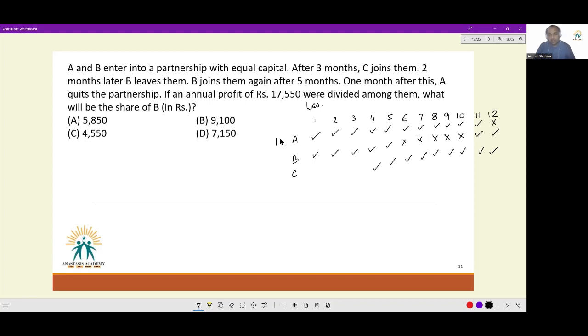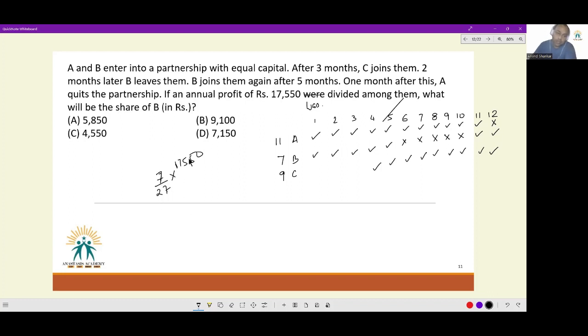So A remained invested for 11 months, B remained invested for 7 months, and C remains invested for 9 months. So the profit sharing ratio for A, B, and C will be 11:7:9. Now, if we are seeking share of B in the total profit, it has to be 7 by 27 into 17,550.